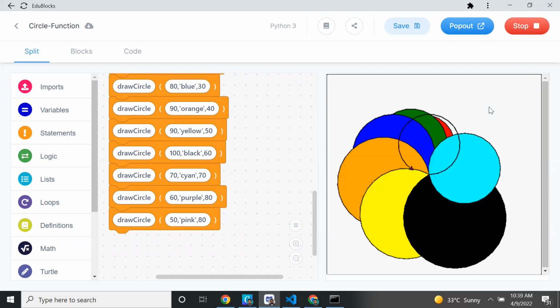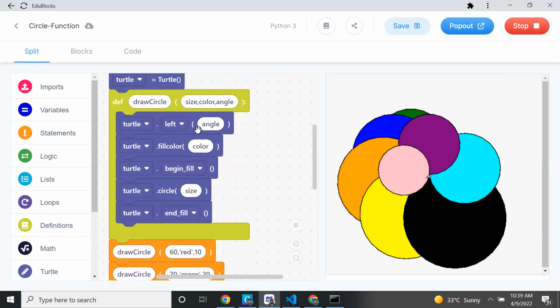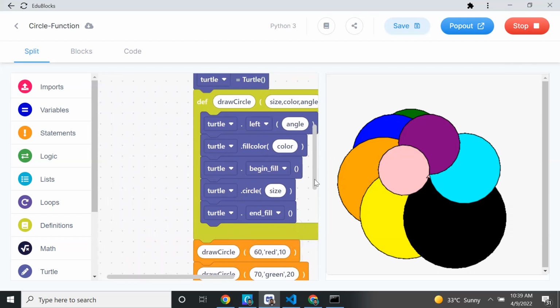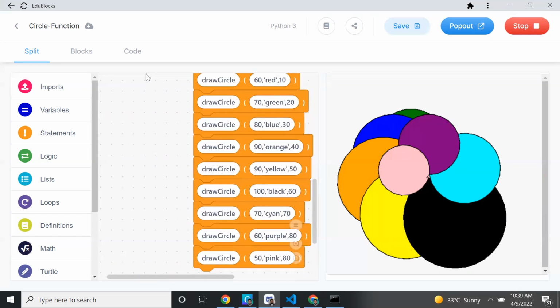By using this little code, we don't have to duplicate this code. That is the main purpose. Left, fill color, begin fill, then circle, end fill. This code we don't have to duplicate. We only have to call the function. Did you understand what the power of a function is now? Okay, this is the code.